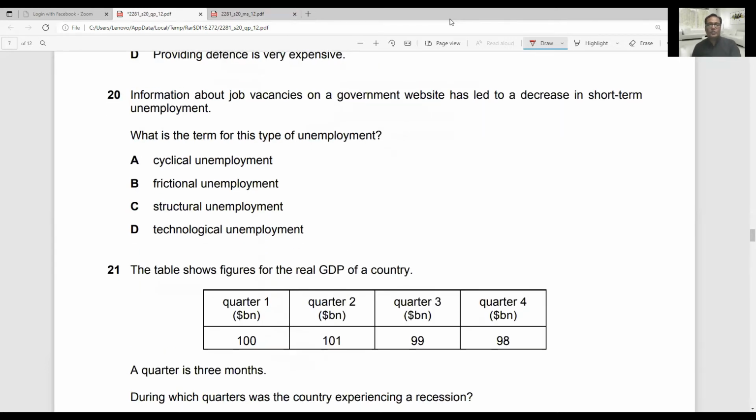Question number 20 says information about job vacancies on a government website has led to a decrease in short-term unemployment. Okay, so what is the term for this type of unemployment? So when there is short-term unemployment, this is called frictional unemployment. Frictional unemployment means unemployment of a worker between two jobs. For example, if one person leaves one job and he basically tries to find the other job, for the time being, he is unemployed. It happens in many industries, like people keep switching their jobs and they face frictional unemployment. And this is also known as transitional unemployment, transitional, when you are in the course of transition, basically.